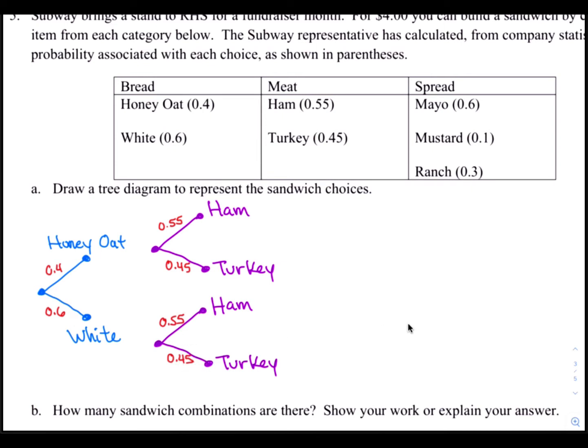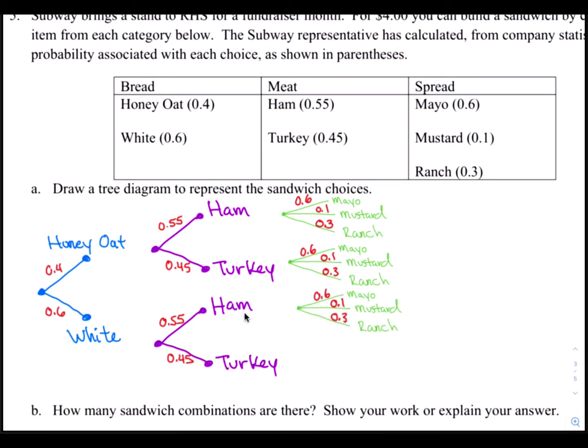Now we go to the third level, and the third level is when we begin to choose the spread. So here we have, if you choose ham, you could choose one of these three spreads: mayo at 60%, mustard at 10%, and ranch at 30%. Same thing if you choose turkey, you would have these three choices of spreads. Same for ham, you would have three choices of spreads. And same for turkey, you'd have three choices of the spreads. So this is a complete tree diagram showing your choices of bread, meat, and spread.